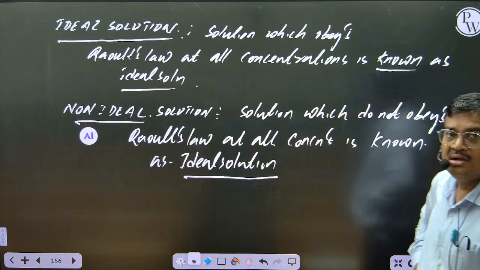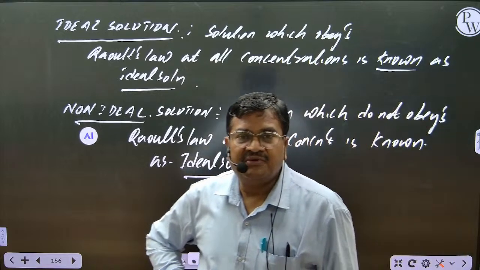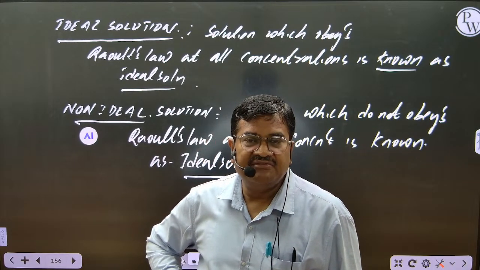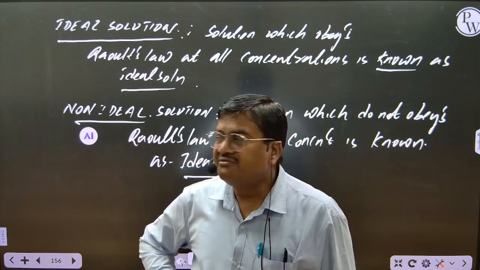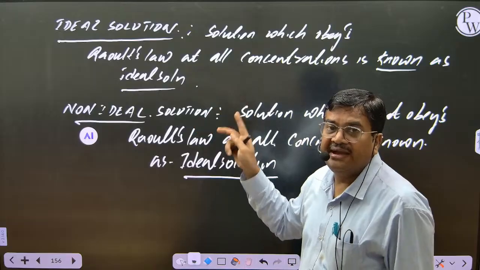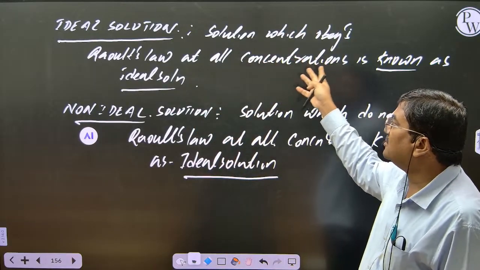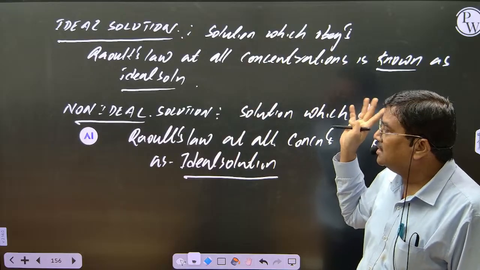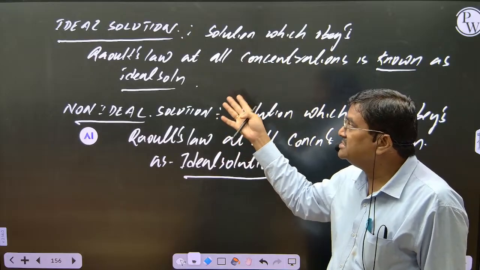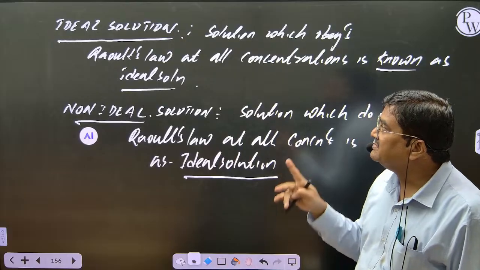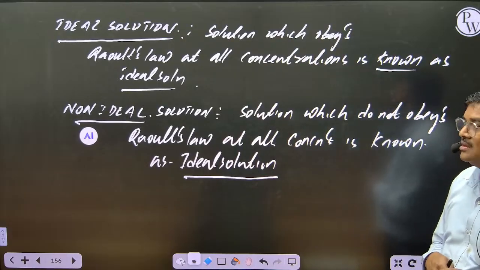Understood, friends? Till now, we did vapor pressure of liquid in liquid, and vapor pressure of solid in liquid. Now our next discussion will be on ideal solution. So what is an ideal solution? Simple: a solution which obeys Raoult's law at all concentrations. But non-ideal means most solutions deviate from ideal. So first we discuss ideal solution. Copied, everyone?